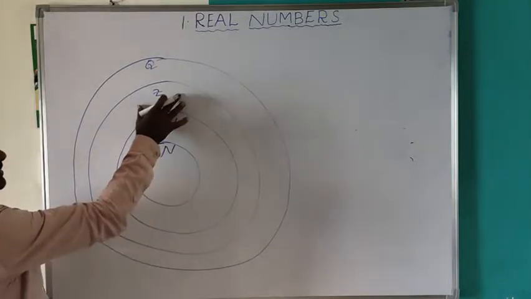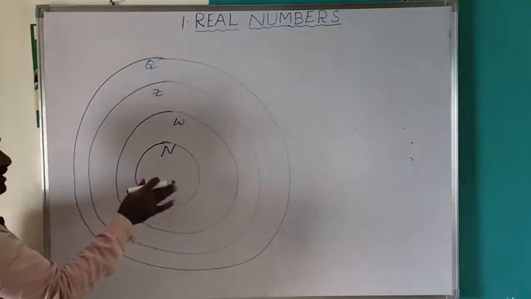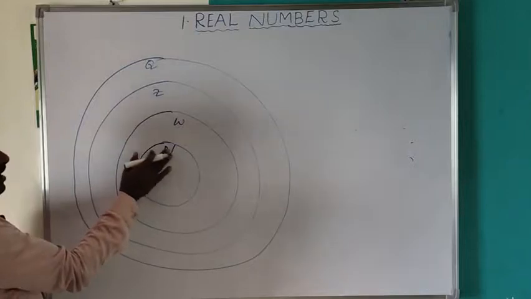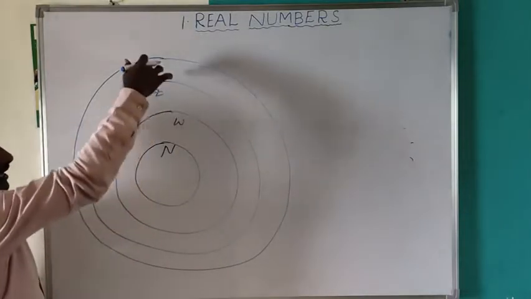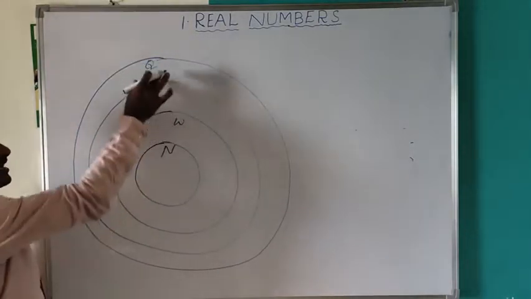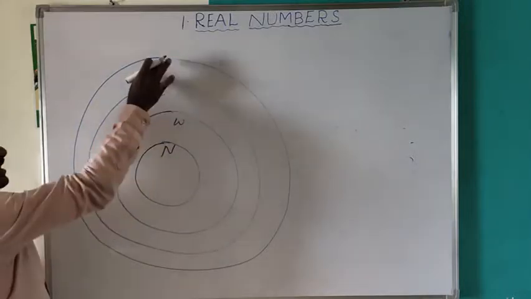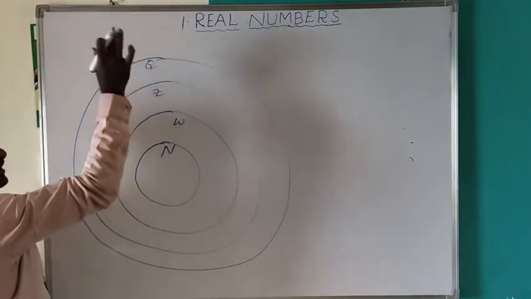All whole numbers are integers. All integers are rational numbers. So all natural numbers are rational numbers, all whole numbers are rational numbers, and all integers are rational numbers.